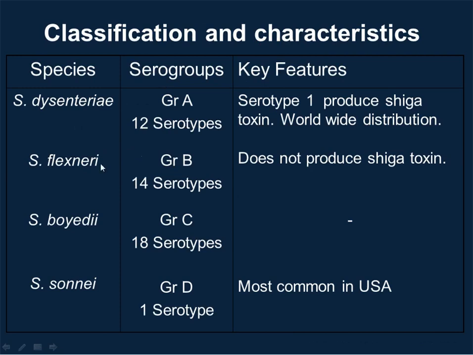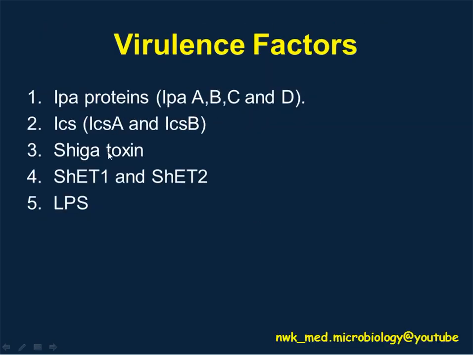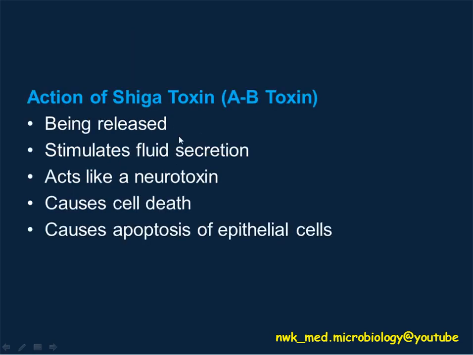These are the classifications of Shigella. So these are the virulence factors of Shigella. Out of the virulence factors, the one that we commonly discuss is the Shiga toxin. This Shiga toxin consists of two subunits, A and B subunit. Once the Shiga toxin is released, it will stimulate fluid secretion, and then this may cause cell death, and the epithelial cell may undergo the apoptosis process.